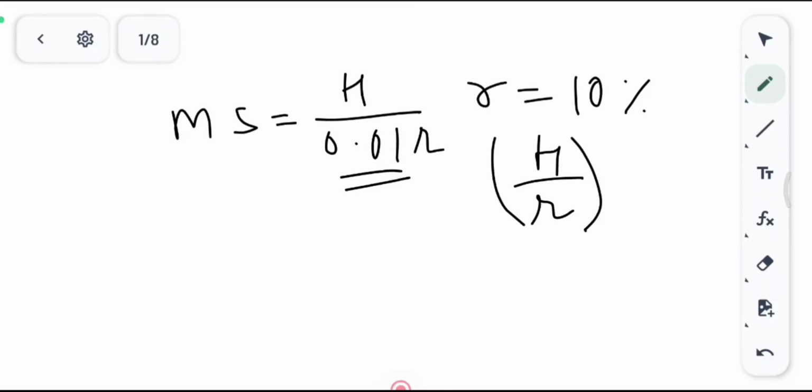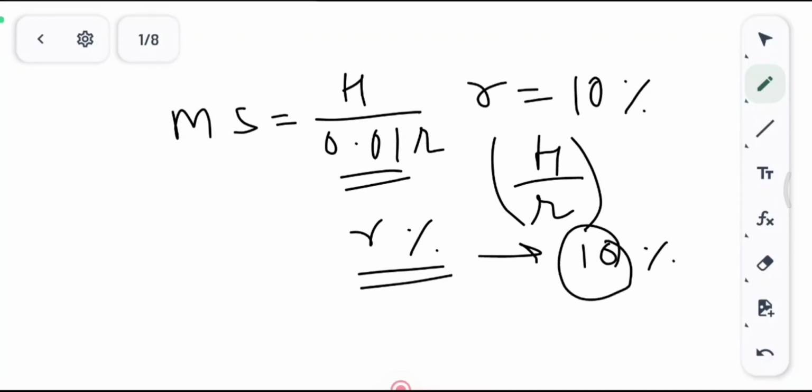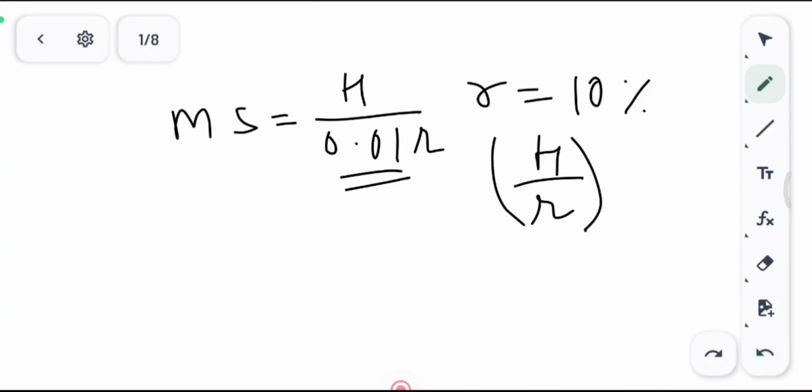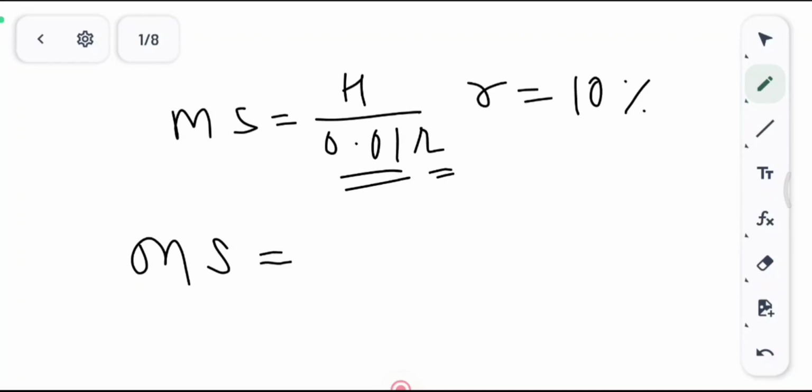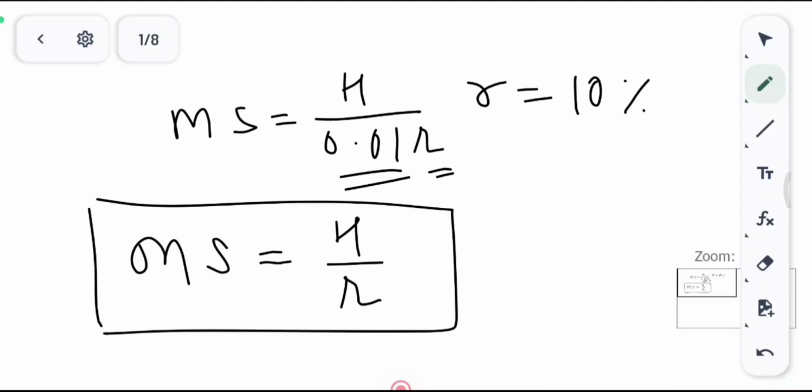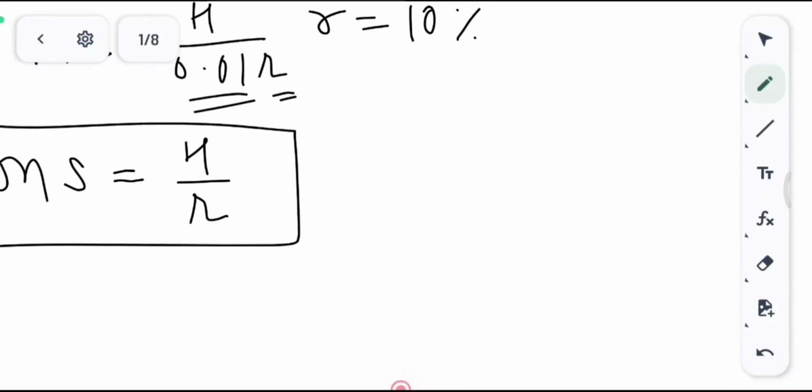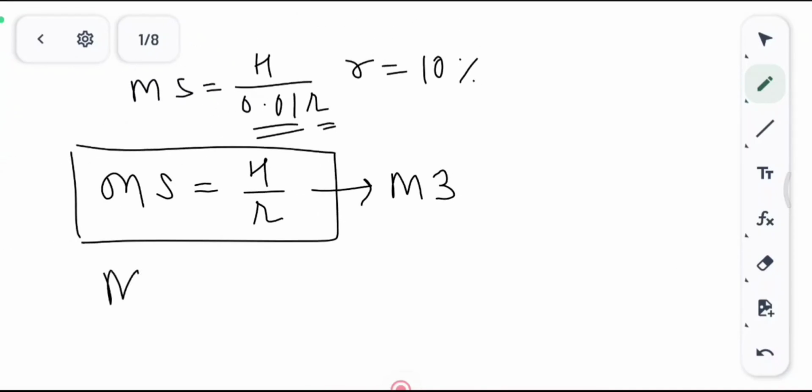But if I only say that it is R percent, then that means that if I say 10%, R's value is only 10. So in that case this equation holds true, right? So if I take R as a percentage, then the money supply in the economy will be equal to H upon R. Okay, this is going to be the equation. Now this money supply that you are seeing is known as M3 money, and we saw what is M0. M0 is equal to H, which is the reserve money, or the monetary base.